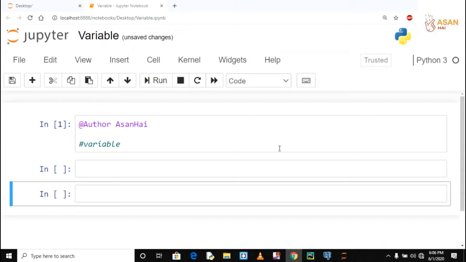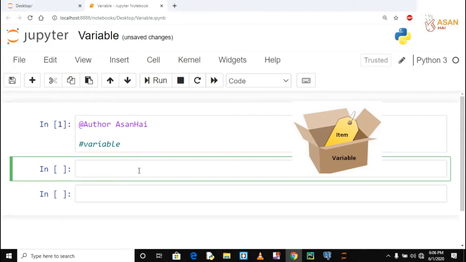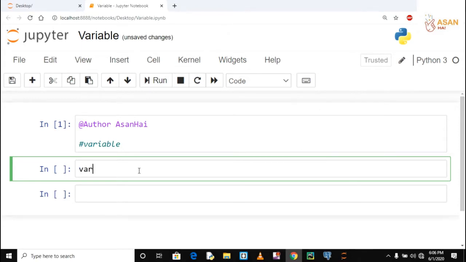So guys, what is a variable? Variable is simply a box which is used to store data. Variable is also termed as container or a placeholder. When we are defining a variable in Python, there are two important things. One is variable name and another thing is data.